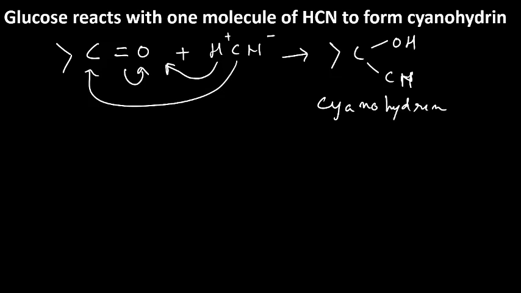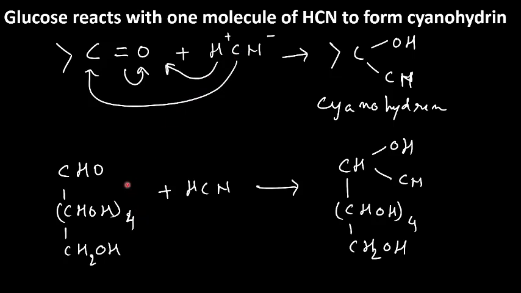As the cyanide group and hydroxy group are present on the same carbon atom, this is known as cyanohydrin. Therefore, in glucose also, CHO, CHOH. So just like the above reaction, glucose also reacts with one molecule of hydrogen cyanide and we get the cyanohydrin. Since glucose reacts with only one molecule of hydrogen cyanide, it indicates that glucose has one carbonyl carbon. So this is the carbonyl carbon.